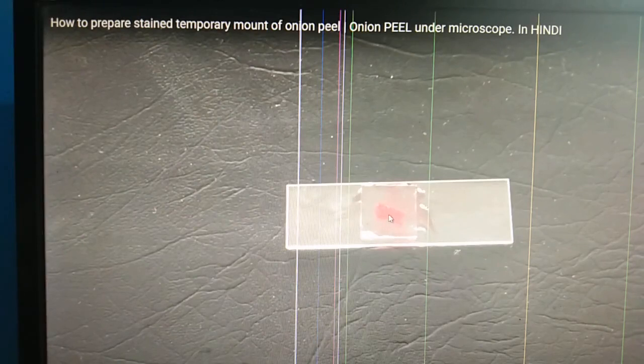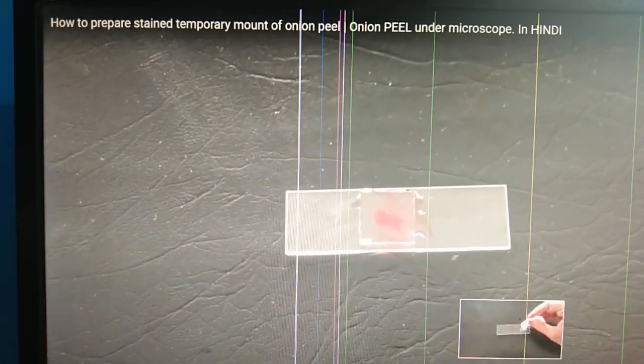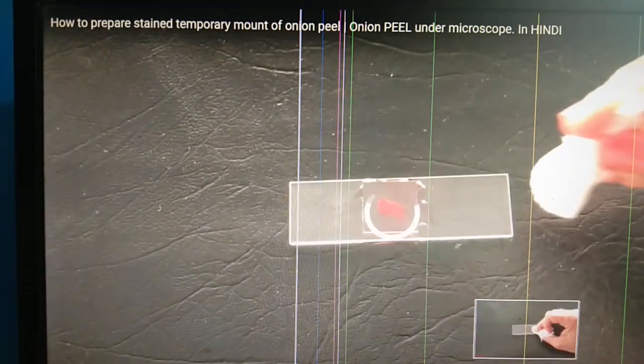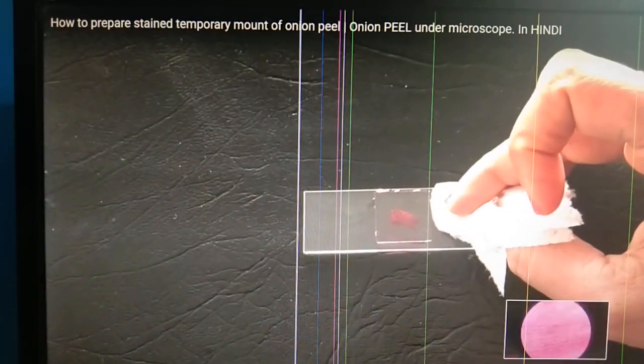If you do not remove the water bubbles, then under the microscope only water bubbles will be seen and cells will not be visible. That's why water bubbles and extra water are removed. Now our slide is ready. Now this slide is studied under the microscope.